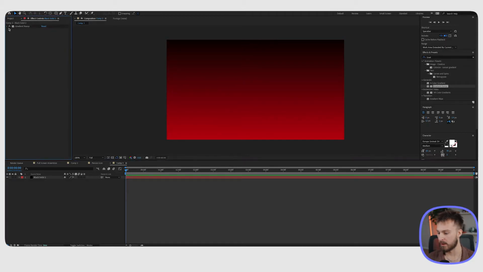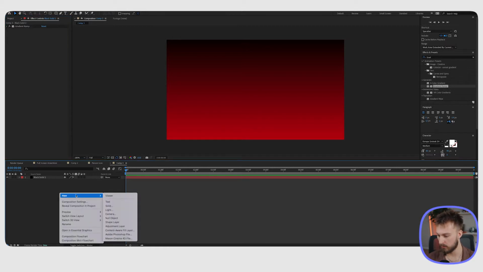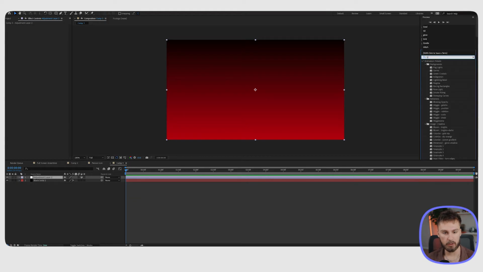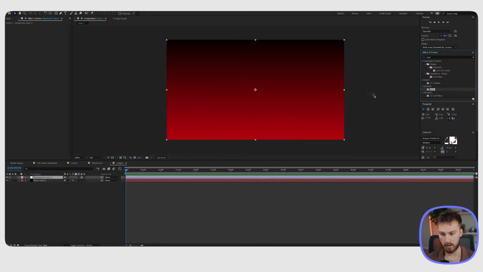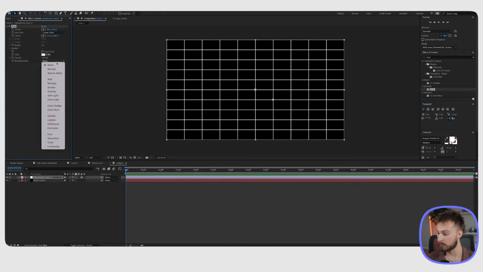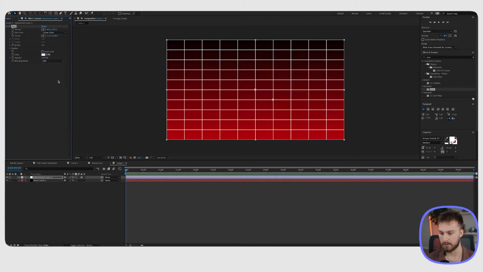What we wanna do now is have a grid on the background. So what I'm gonna do is right click over here, do new, adjustment layer, and I'm gonna look up grid here on the effects and presets window. Under generate, we see grid. I'm gonna drag that onto my adjustment layer. A grid pops up. We wanna change the blending mode to add. That's gonna get rid of the black.